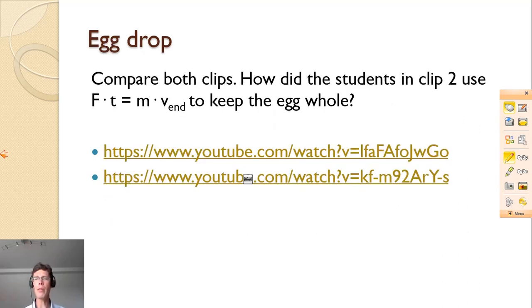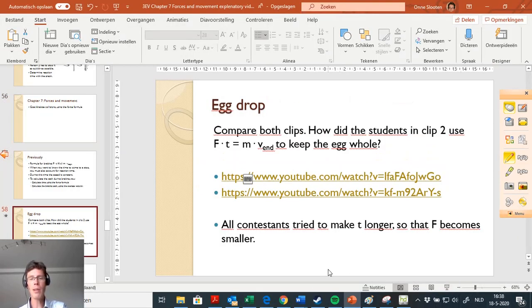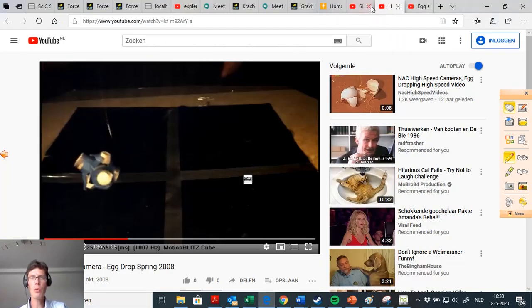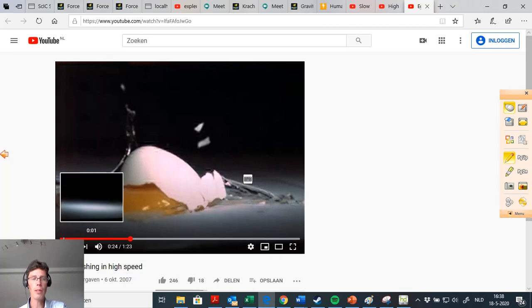Now, a collision is basically braking, but in a very, very short time. So we're going to look at eggs being dropped on the ground. And basically the force that is causing them to stop is the force exerted by the ground on the egg. And since the ground cannot be compressed, this will be a very short time. Okay, I already watched it here, so it kind of gave away the surprise.